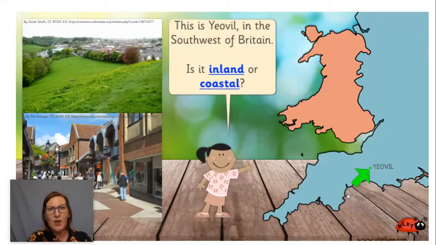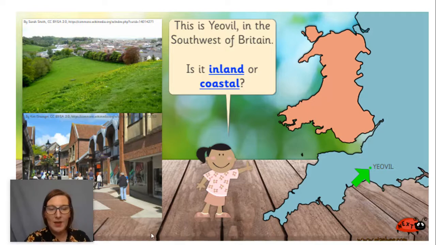I wonder if you can recall those now. What different countries make up the UK? That's right, it's England, Northern Ireland, Scotland, and Wales. Now, Yeovil is a little place in England. Now, I'm going to zoom in onto Yeovil, so have a look here.